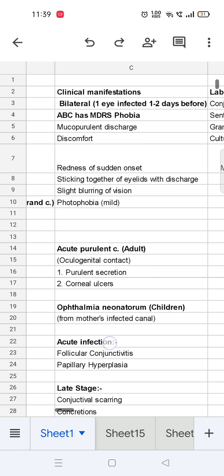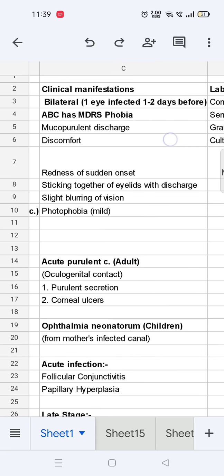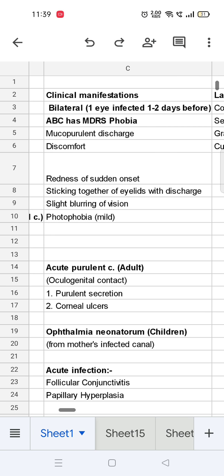So, what are the clinical features of this ABC? It is bilateral and two eyes are infected, but one of the two eyes is infected 1 to 2 days before the other eye. So, ABC has MDRS phobia. So, what is MDRS phobia? This is not a clinical term, it is a mnemonic. So, from M we have mucopurulent discharge, from D we have discomfort, from R we have redness, which is of